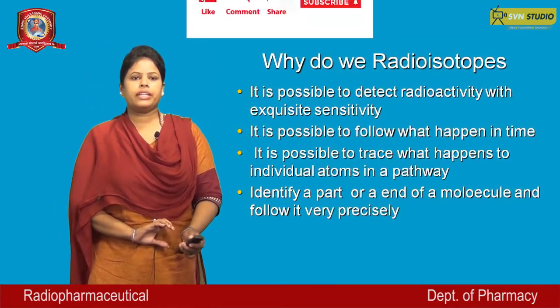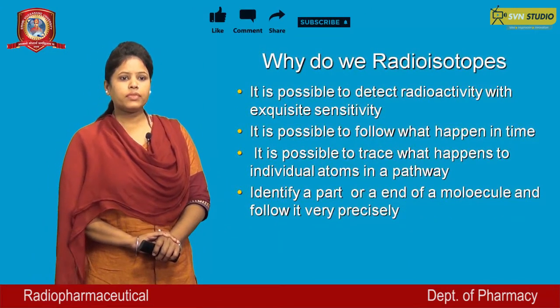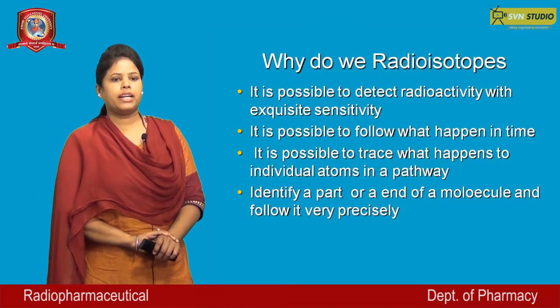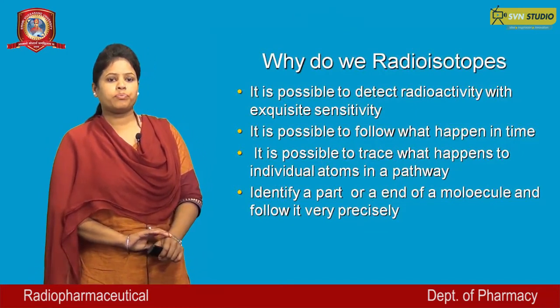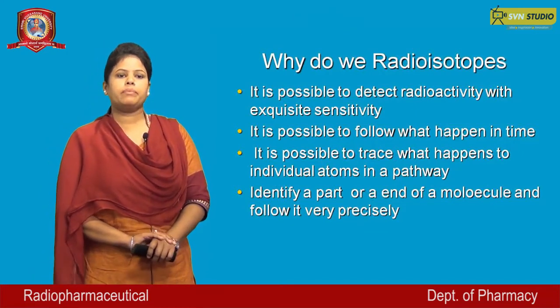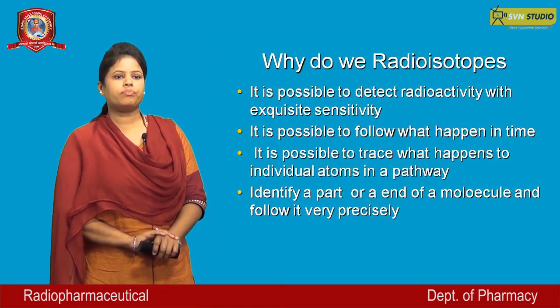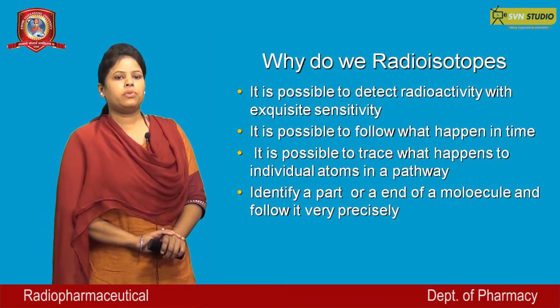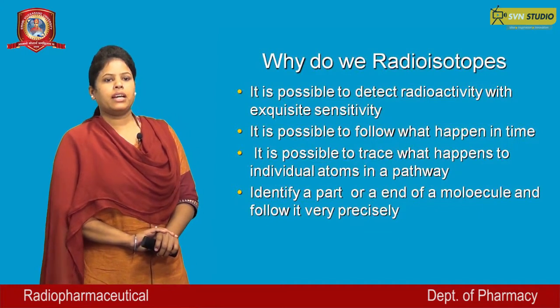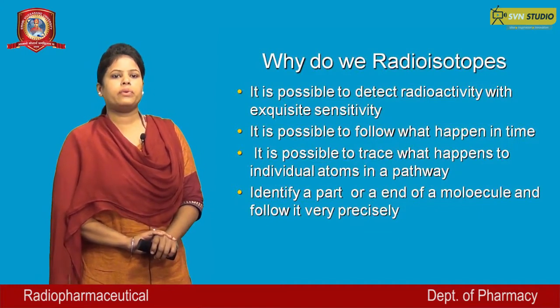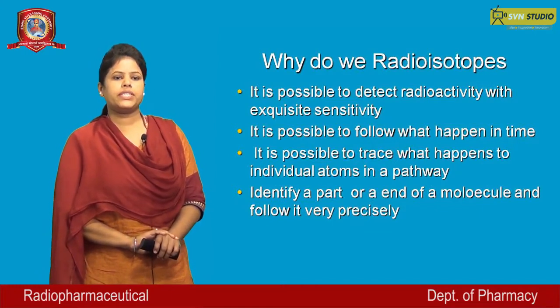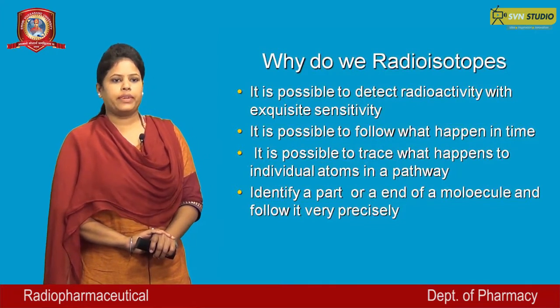Why do we use radioisotopes? To identify a part of a molecule and follow it very precisely. It is possible to follow what happens over time, and it is possible to trace what happens to individual atoms in a pathway.